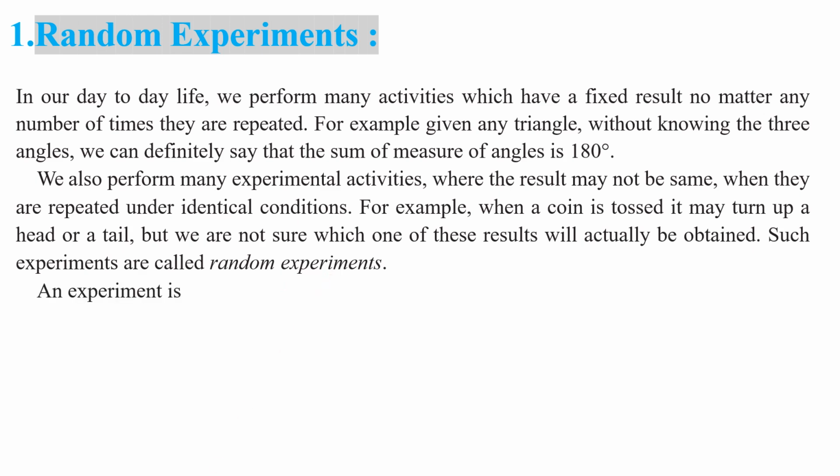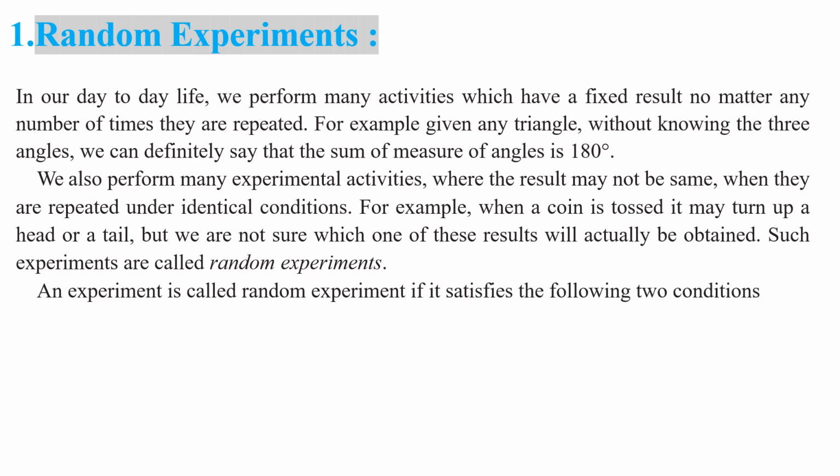Right. An experiment is called a random experiment if it satisfies the following two conditions. Here we are defining a random experiment. Which experiment is said to be a random experiment? The experiment should satisfy the following two conditions.